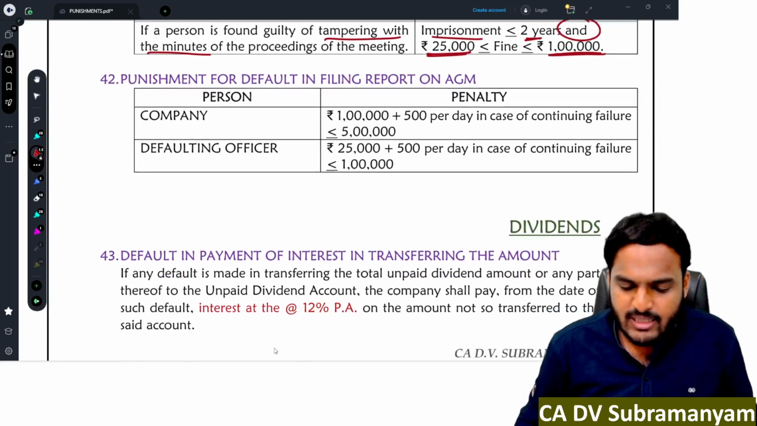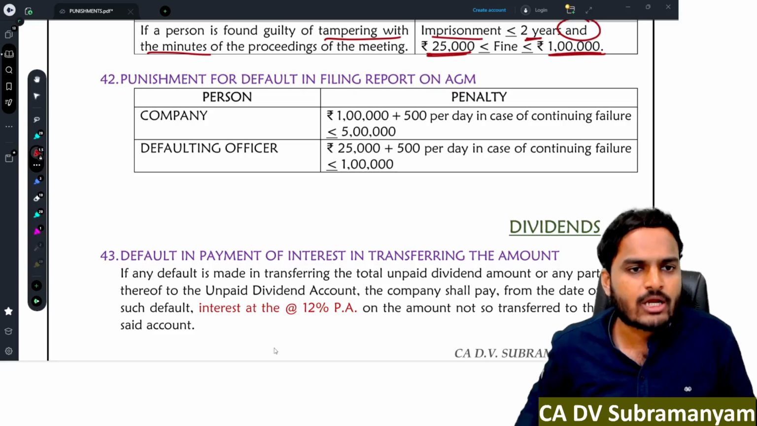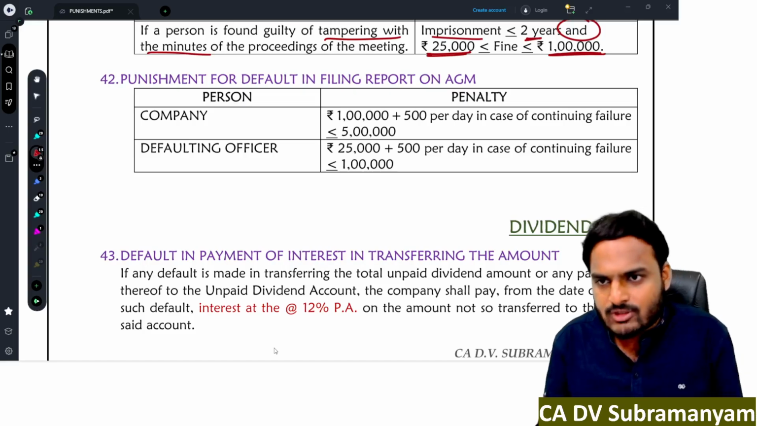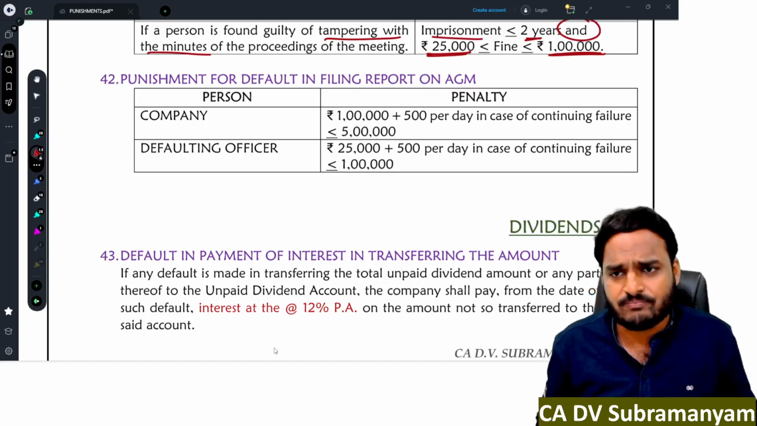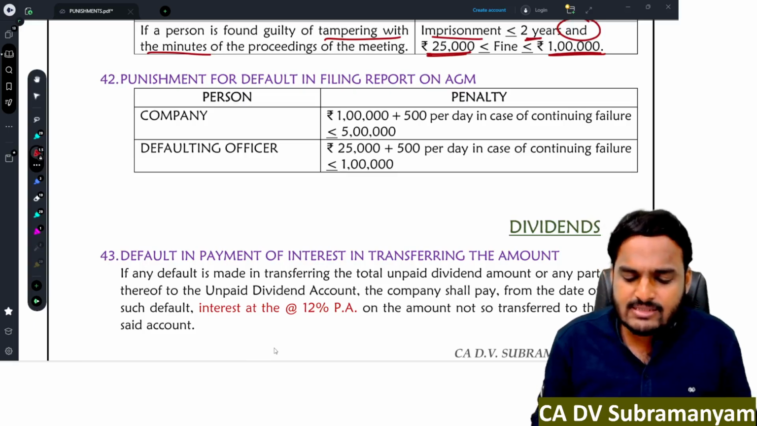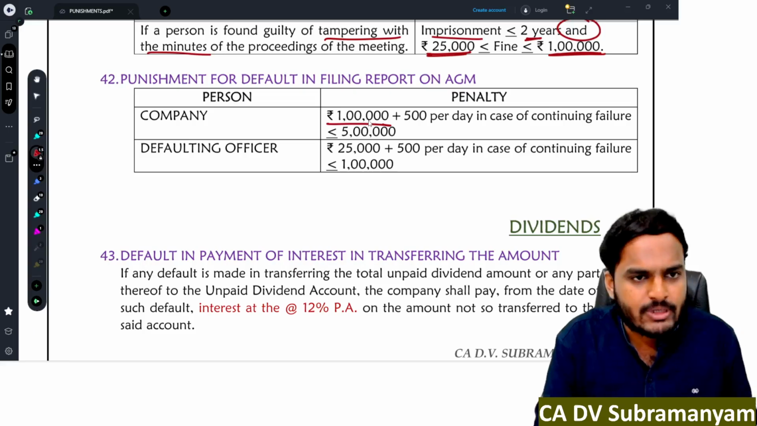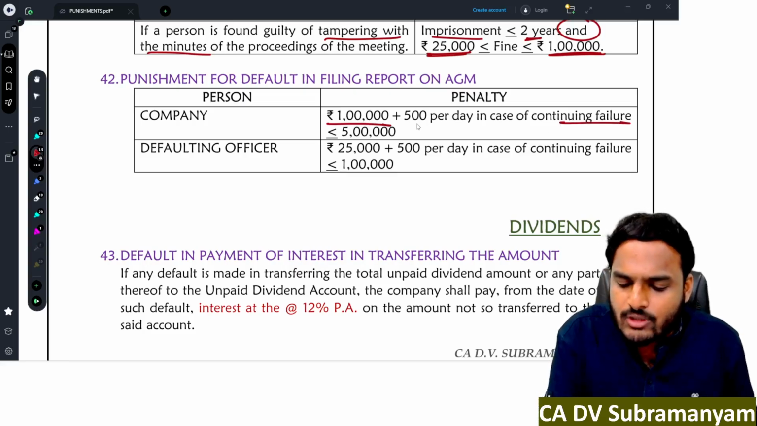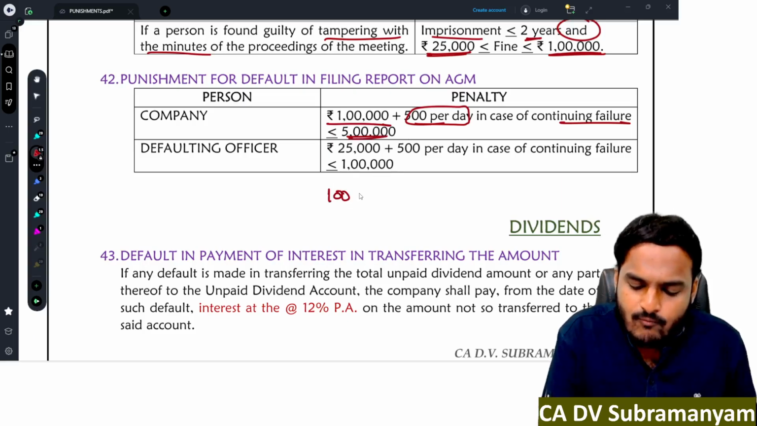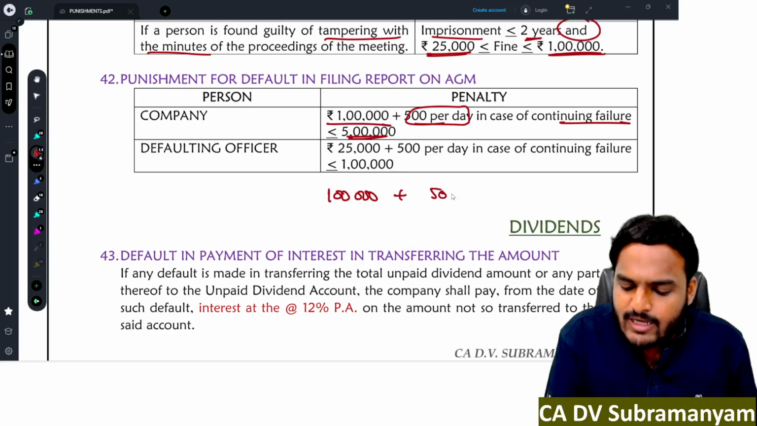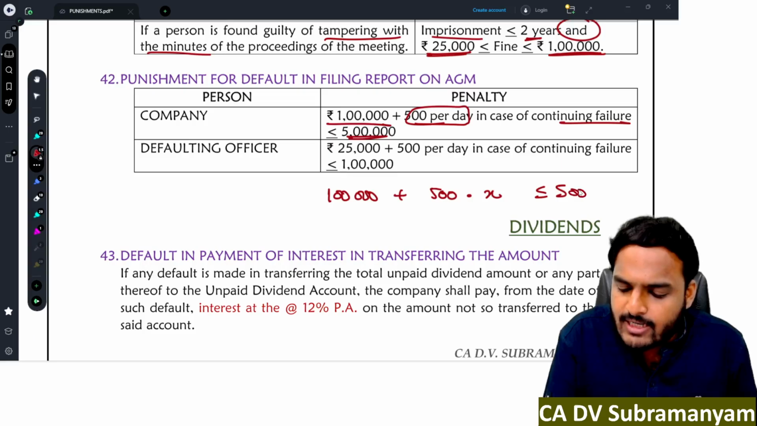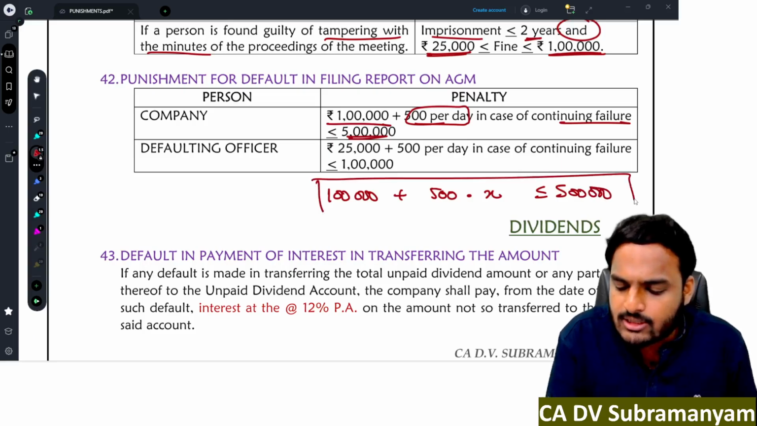Next one, punishment for default in filing report on AGM. All listed companies are required to file report on AGM with ROC within 30 days of AGM. In case of default or delay, the company is liable to pay penalty of 1 lakh rupees. In case of continuing failure, 500 per day, maximum 5 lakhs. So simply, 1 lakh plus 500 into number of days of delay, maximum 5 lakh rupees. So this is the penalty on the company.